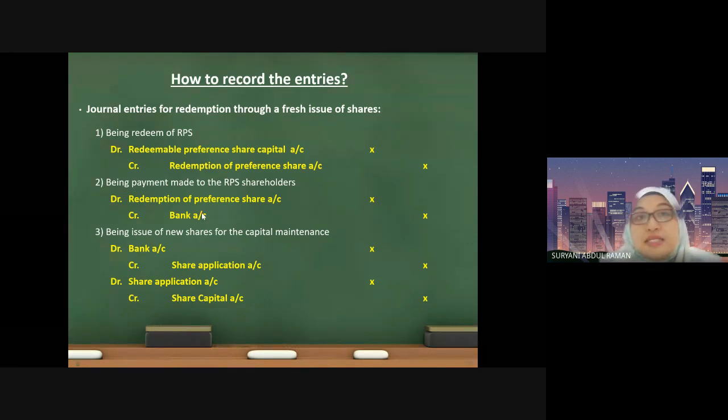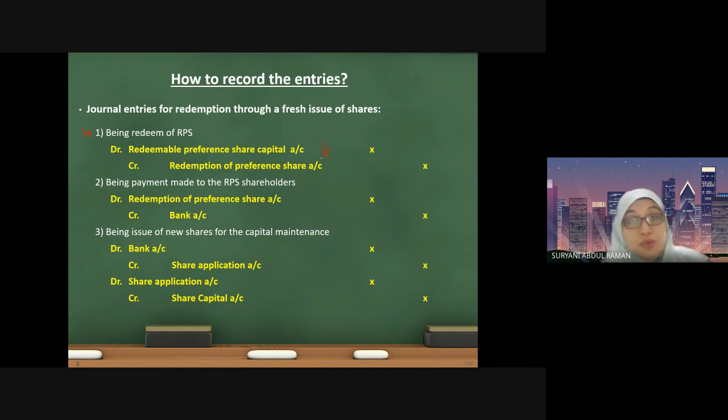Now let us look at the journal entries. These are the journal entries for the redemption of fresh issue of shares. Number one, this is the first step. It's compulsory for you to start with. When you redeem the shares, meaning the shares will be taken out from the company, it will be reduced. So as you can see, we will debit the redeemable preference shares. Debit meaning there will be a reduction in the shares. Why reduction? Because you want to redeem back.